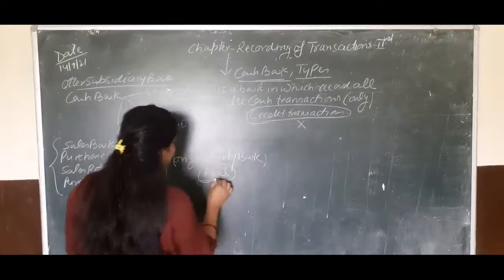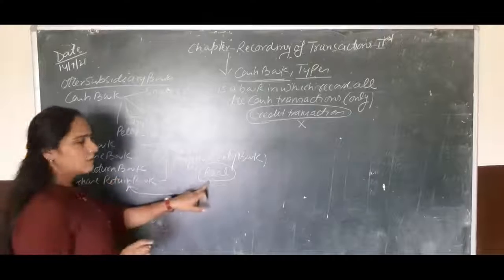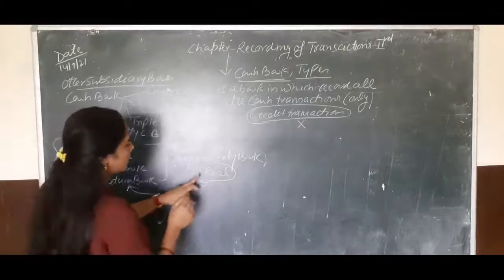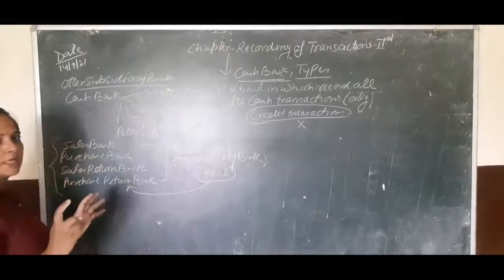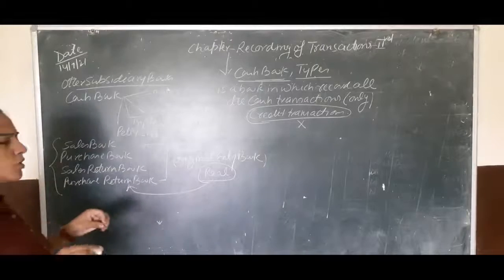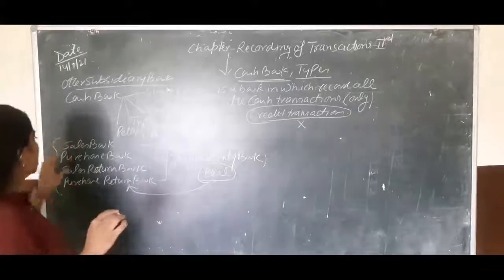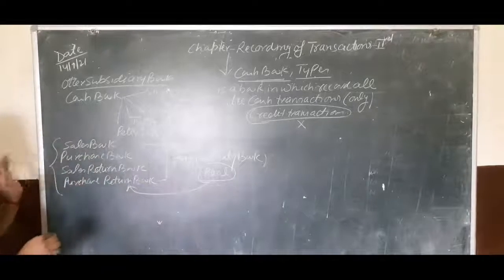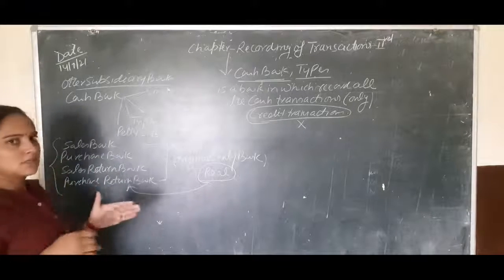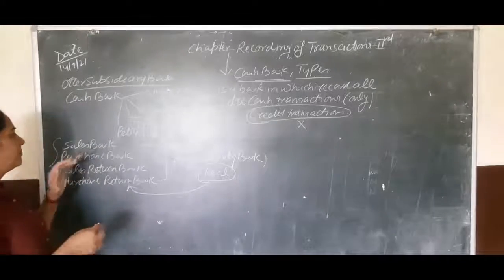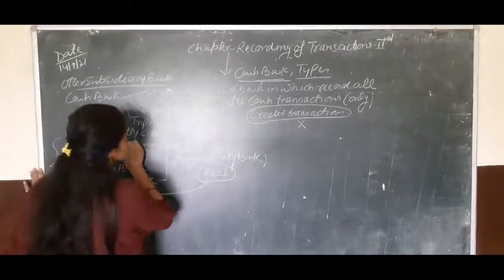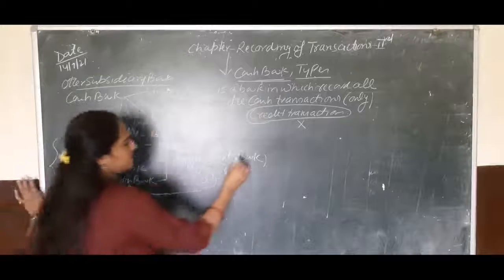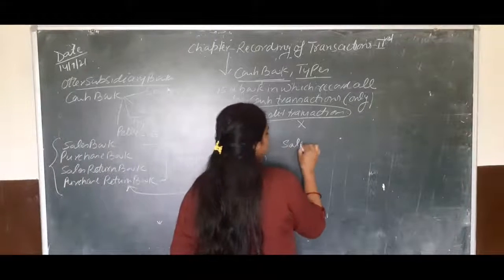So in all the books real values will be placed, and they cannot be changed according to us or according to anybody else. So these are also called original entry. First, when the firm has sold its goods, that time, sales book.